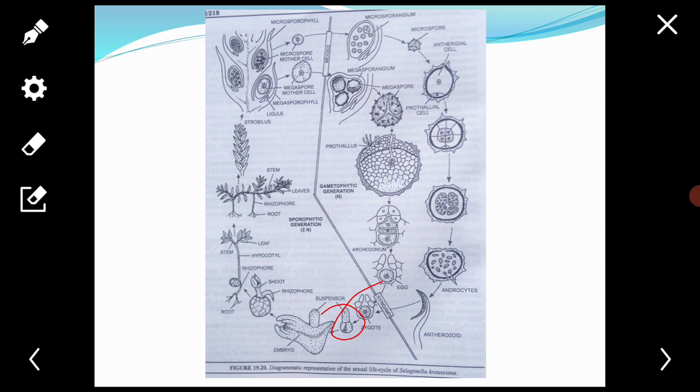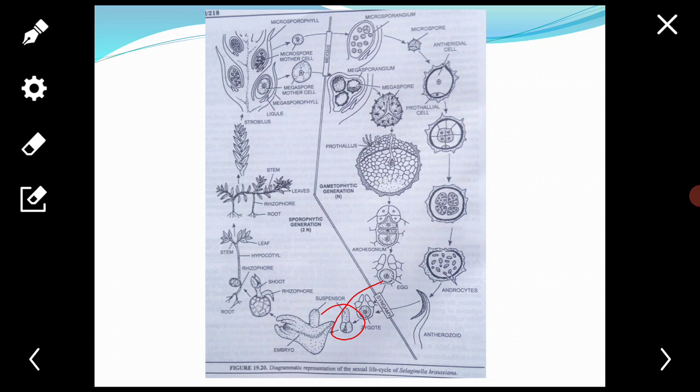The suspensor pushes the developing embryo into the gametophytic tissue to get nourishment. By further growth and differentiation of tissue, the embryo develops into the young sporophyte, and the sporophytic generation starts.